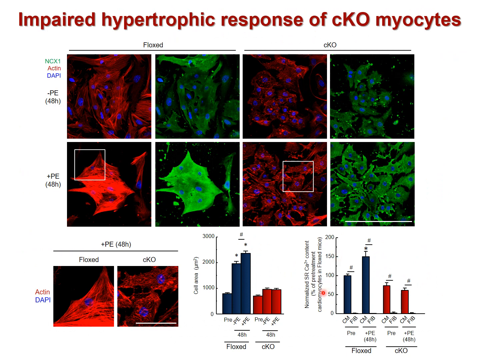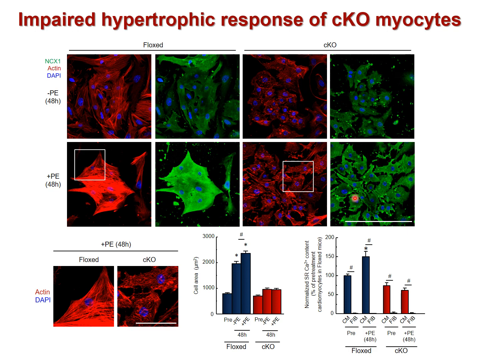To more directly examine the hypertrophic response of CKO myocytes, we analyzed the cell growth during culture with or without phenylephrine for 48 hours. In the presence of phenylephrine, control myocytes showed enhanced sarcomere organization and upregulation of NCX1 expression, which is a sign of maturation of intracellular calcium handling. By contrast, CKO myocytes treated with phenylephrine had no sarcomere formation, cell-cell interaction, or spontaneous beating.